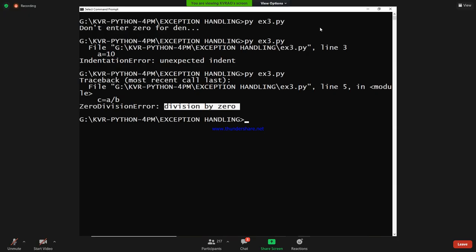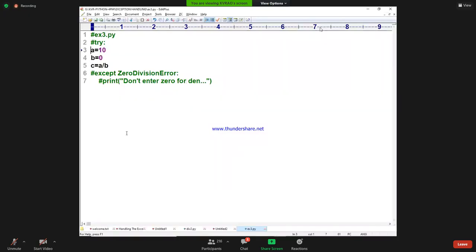For that, as usual, we will write these statements in try. Now I am writing ZeroDivisionError as alias name. I am giving the alias name as cavier.